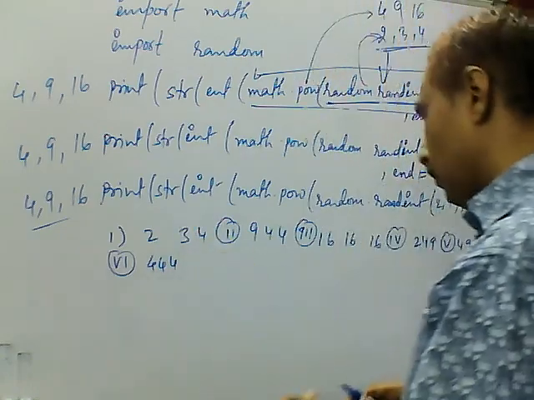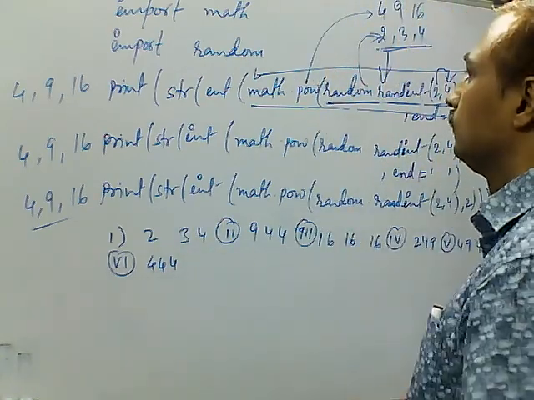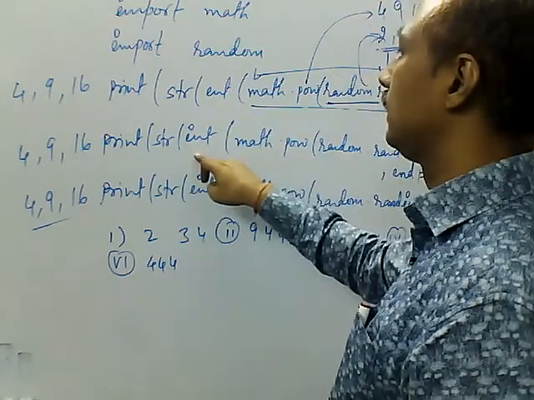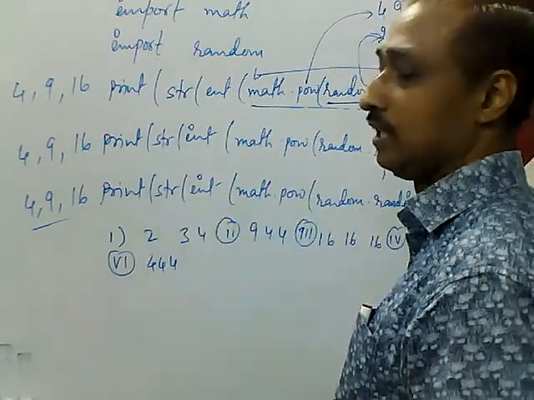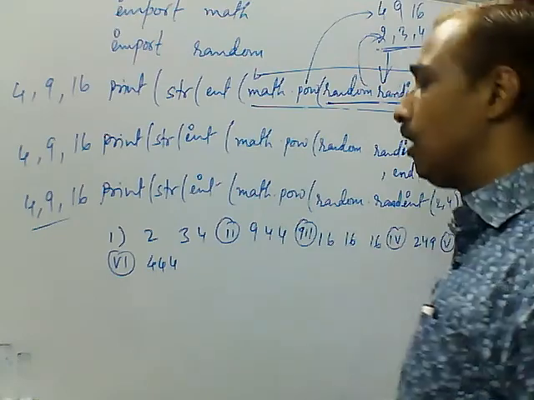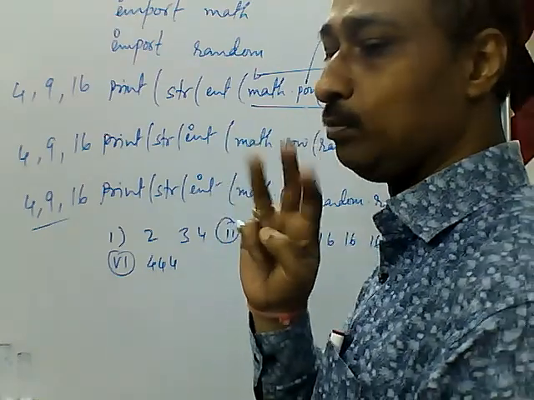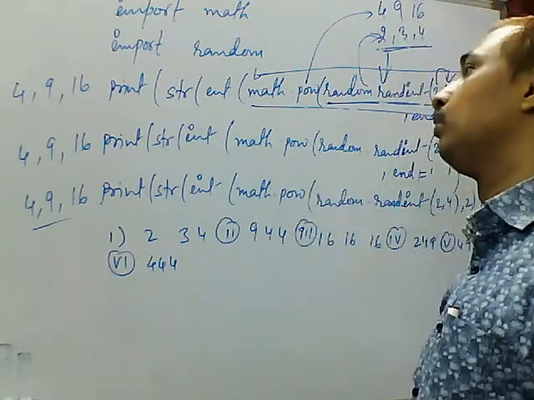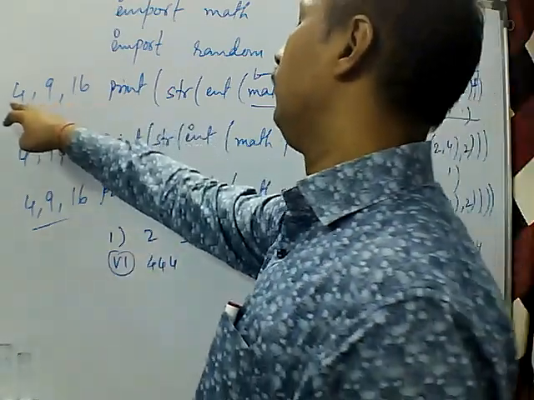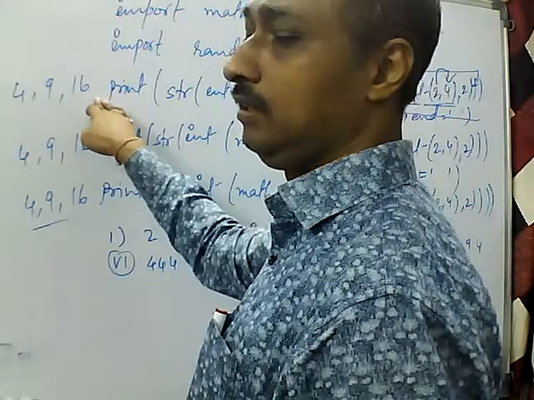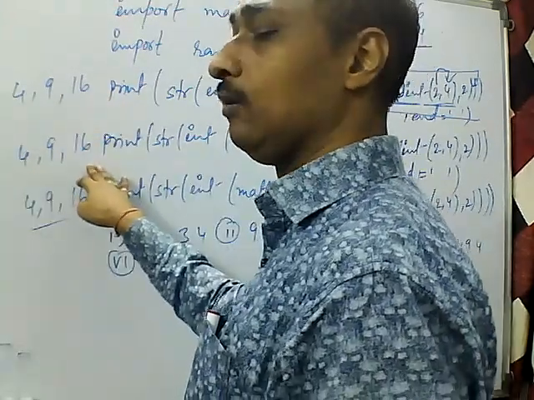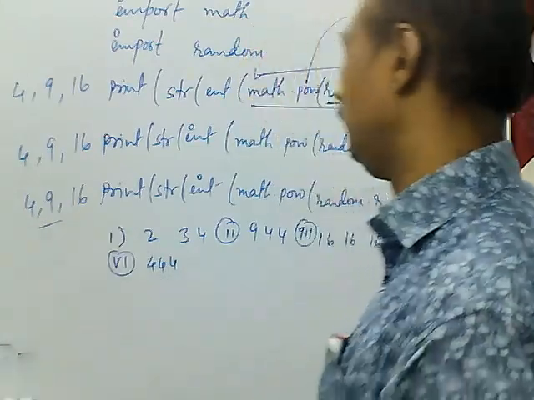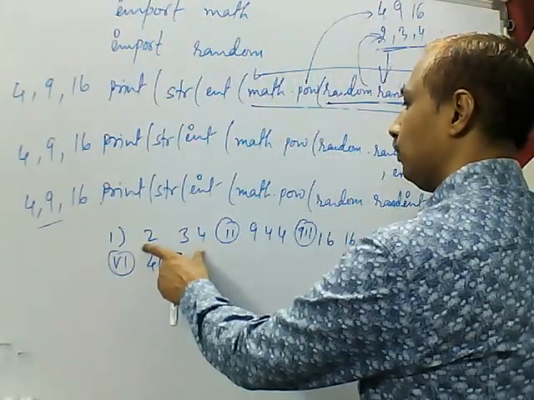So now we will see the output. One time this function is going to execute, this function is going to execute, and one time this function is going to execute. So we will get 3 numbers as output. From here we can get any number between 3. From here also we will get any number between 3. From here we will get any number between 3. Now we will see the first output.